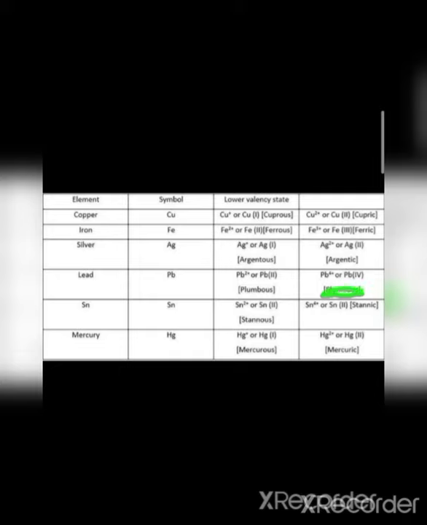Plumbic. For Sn, tin, Sn plus 2 or Sn second, stannous, and Sn plus 4 or Sn fourth is stannic. For mercury, Hg plus 1 or Hg first, mercurous, and Hg plus 2 or Hg second, mercuric. Okay.